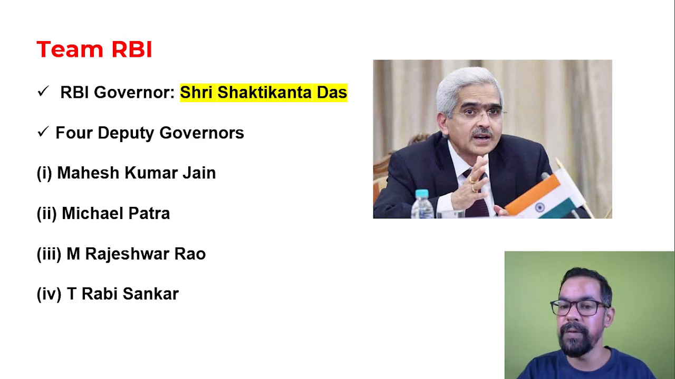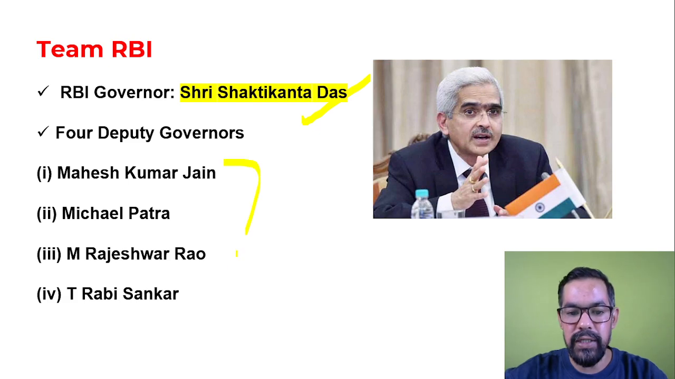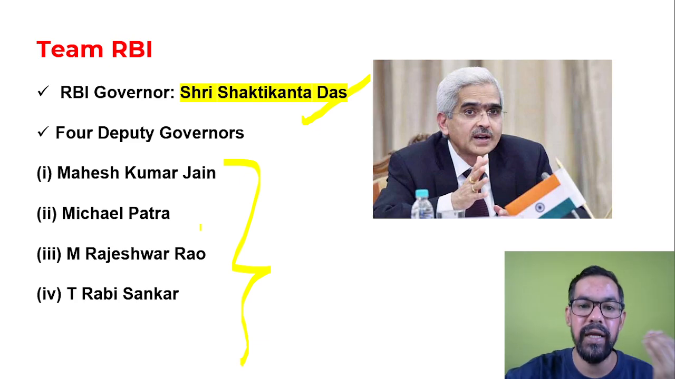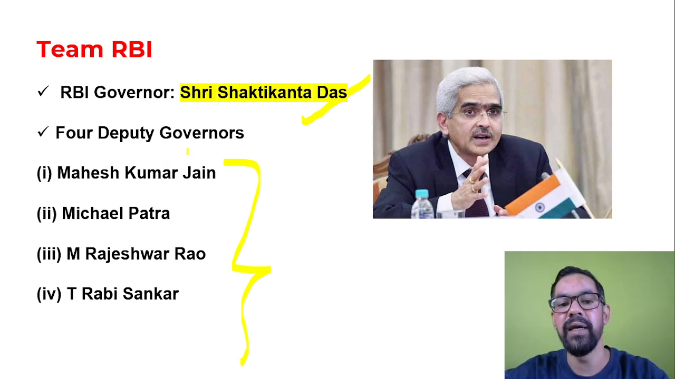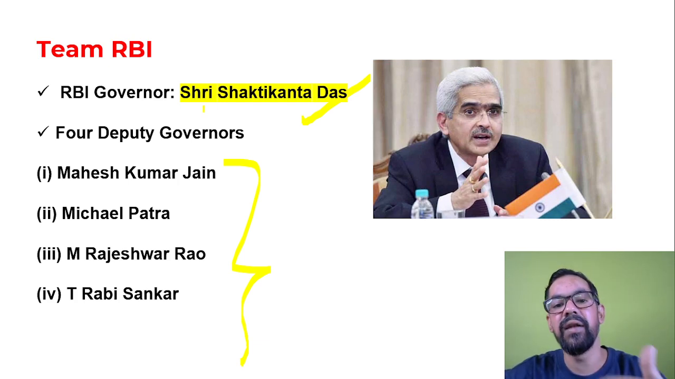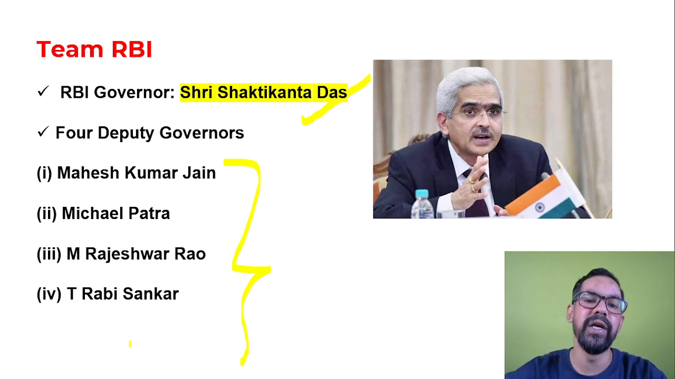Okay, so as of now, if you talk about Team RBI's major pillars, RBI Governor Shri Shaktikanta Das and four deputy governors. These are the four deputy governors: Mahesh Kumar Jain, Michael Debabrata Patra, M. Rajeshwar Rao, and T. Rabi Shankar. So M.K. Jain and Michael Patra were reappointed last year for the next 3 years. RBI governor is generally appointed for a maximum period of 3 years. Then after that, we generally go for reappointment. Similarly for the deputy governors as well.